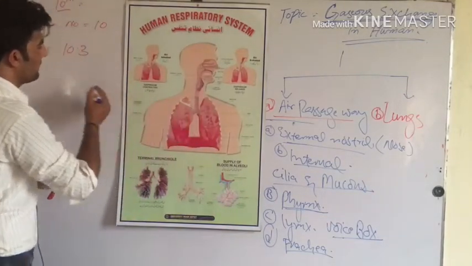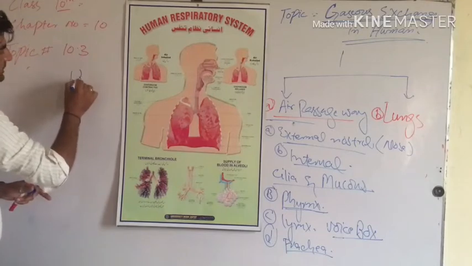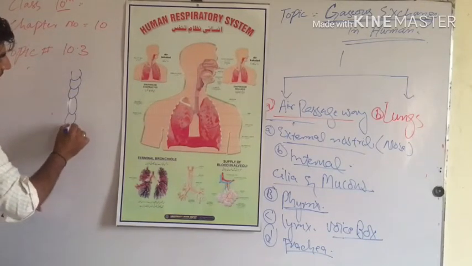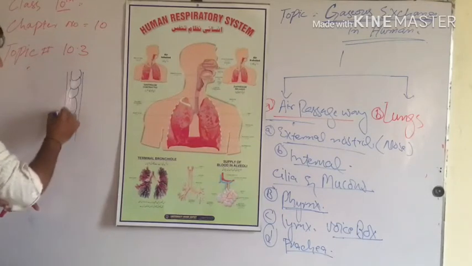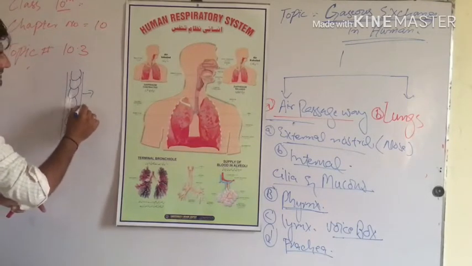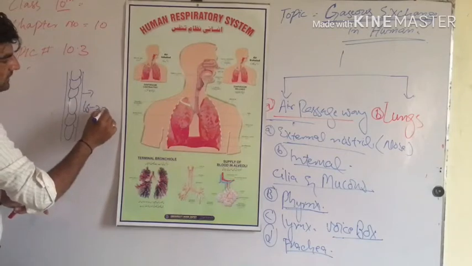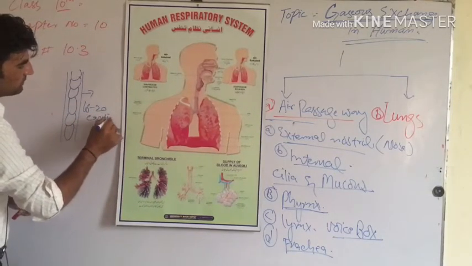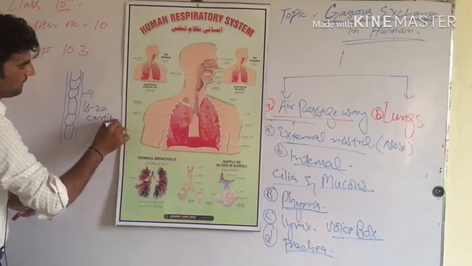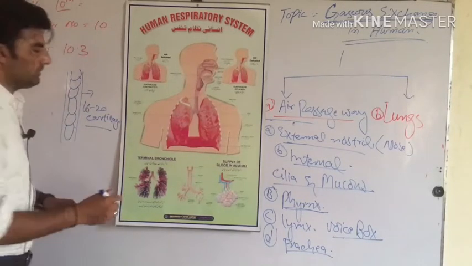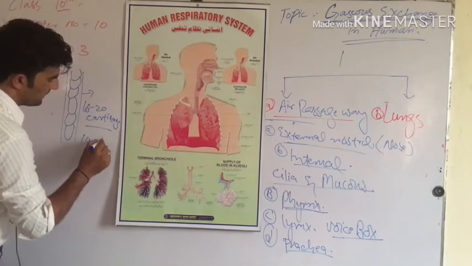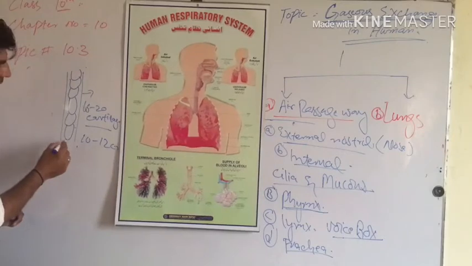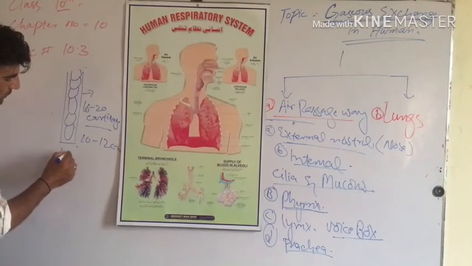This is a long tube known as the trachea, consisting of 16 to 20 cartilaginous C-shaped structures. Their length will be 10 to 12 centimeters, while their width will be 1 to 2 centimeters.